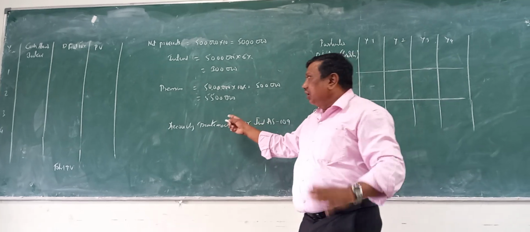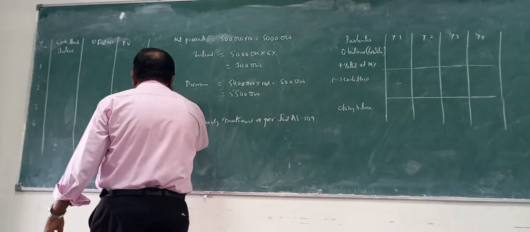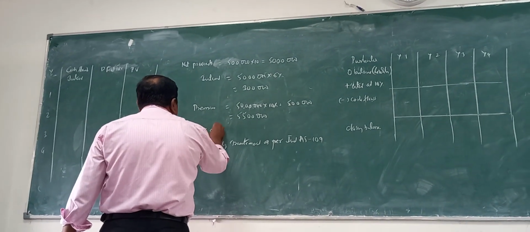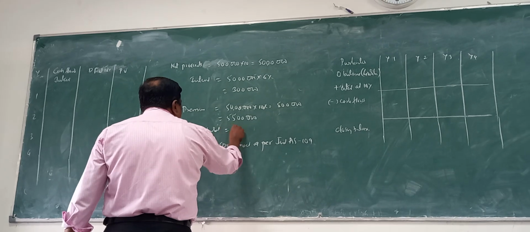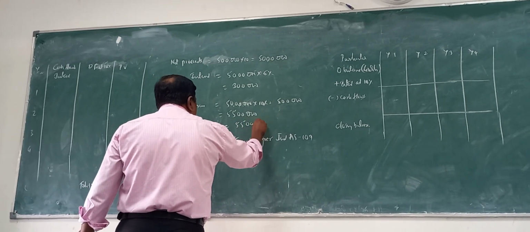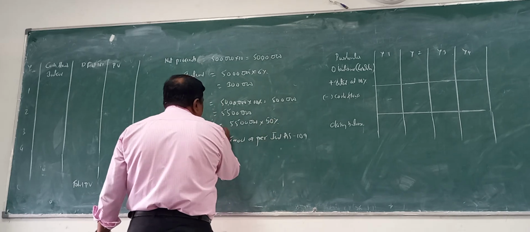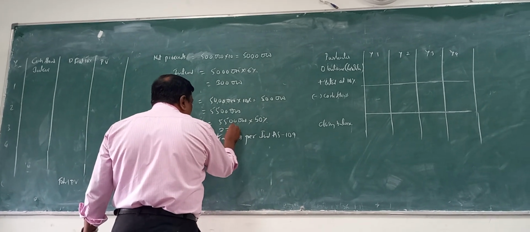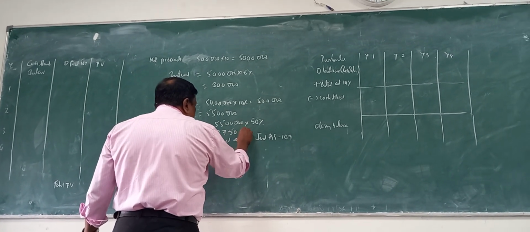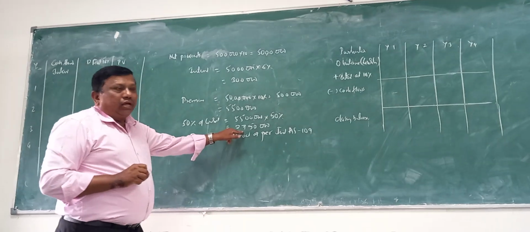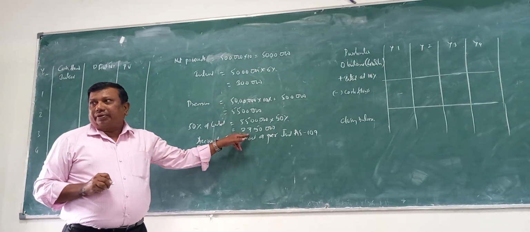I'll calculate 50% of the liability: 55 lakh into 50%, that is 27 lakh 50,000. This much we have to pay at the end of the 4th year.